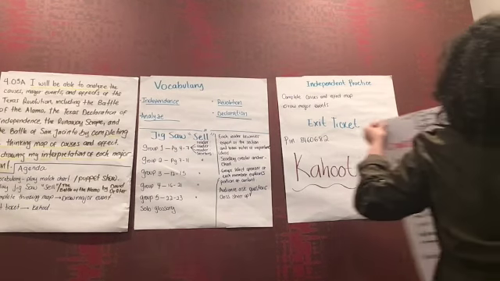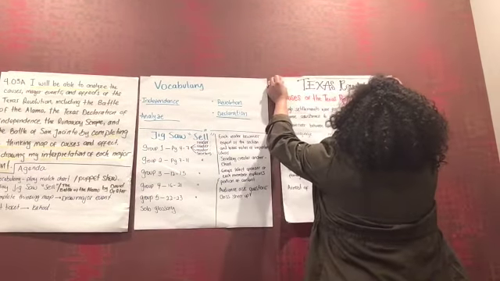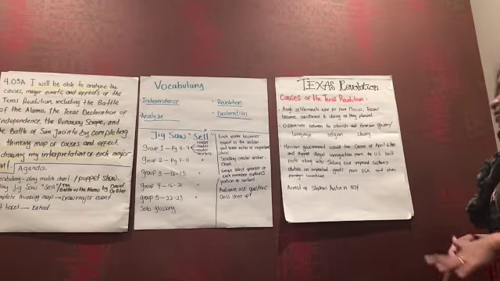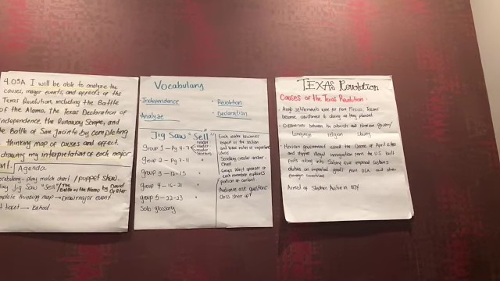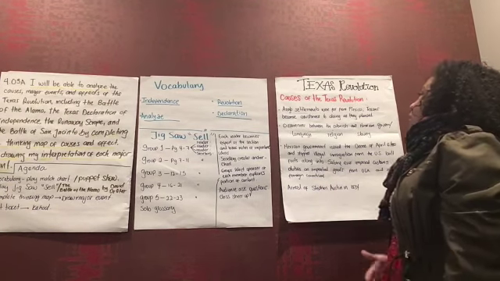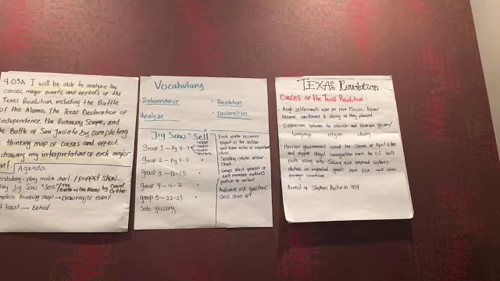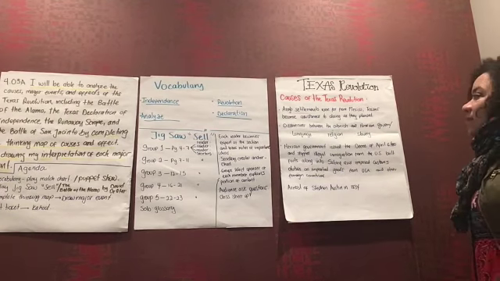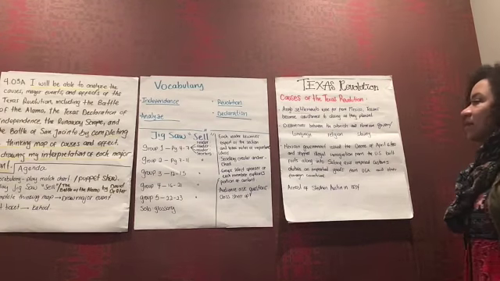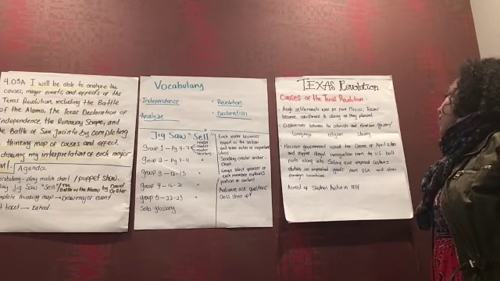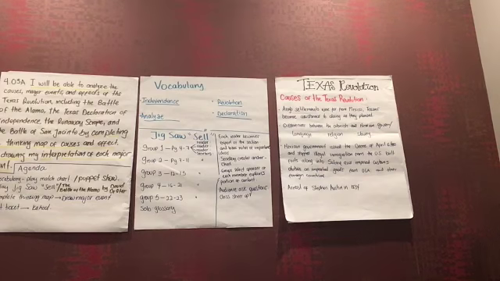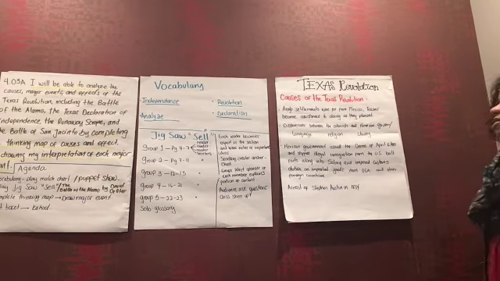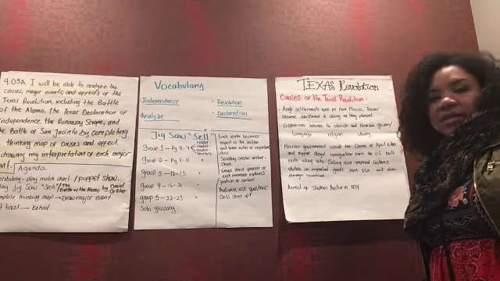Okay? So now that we have finished with the independent practice, guys, I want us to go over the things we went over about the causes of the Texas Revolution here. So pretty much the Texas Revolution, guys, was caused because the Anglo settlements were far from Mexico, as I said before. They became accustomed to doing as they pleased. The American settlers also had big differences with the Mexicans' customs and the Mexican government. So pretty much those differences were over language, religion, and slavery.